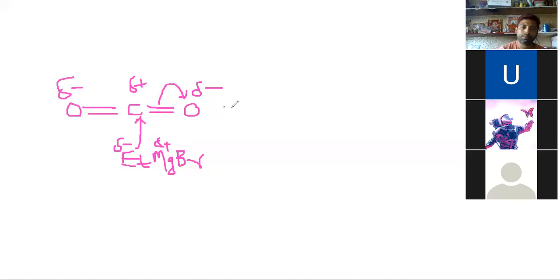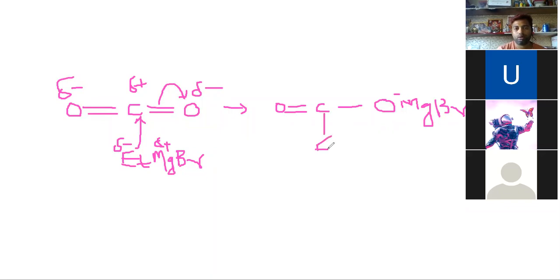So we have oxygen double bond carbon, again this oxygen with negative charge, MgBr. This group will go here, and this ethyl group will make a covalent bond with this carbon.